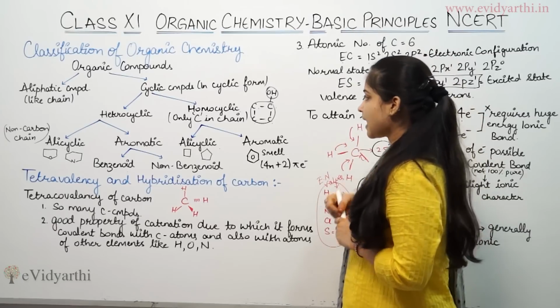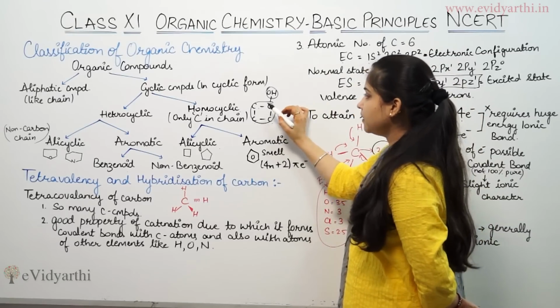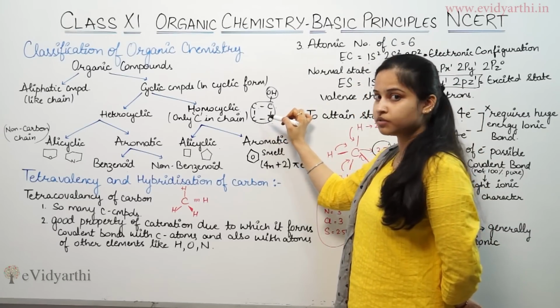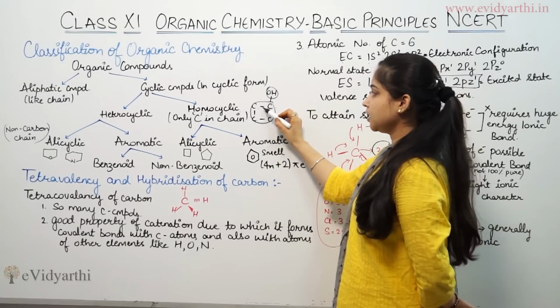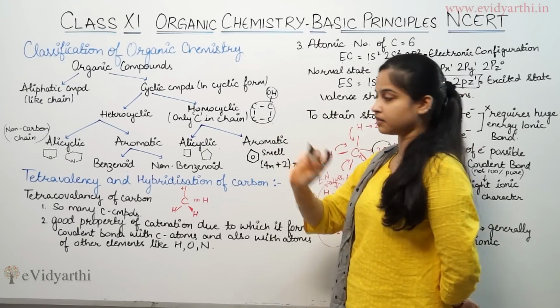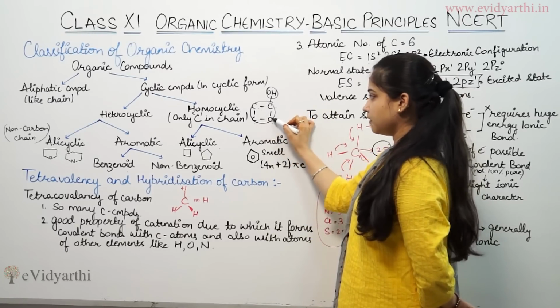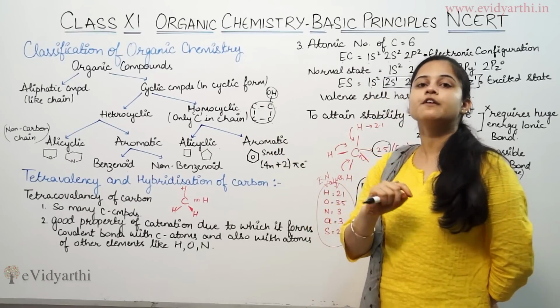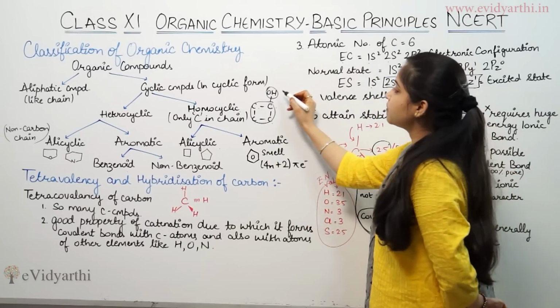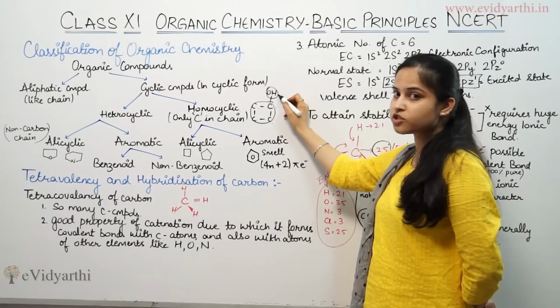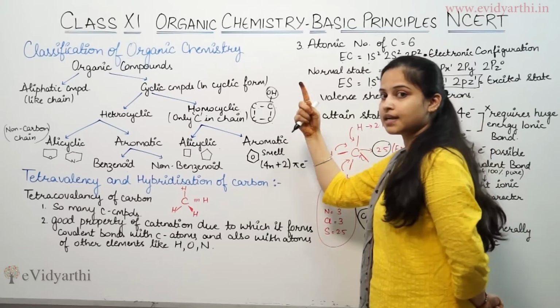So, for example, if I am taking this example, this is a cyclobutane type structure. In this structure, there is only carbon: carbon, carbon, carbon, carbon. The group which I have substituted later on, that means the hydroxyl group or OH group, is outside the ring.